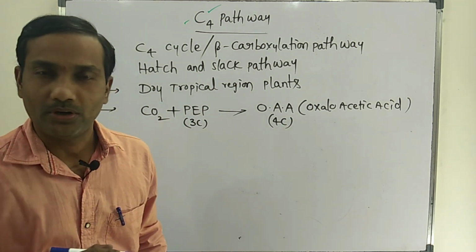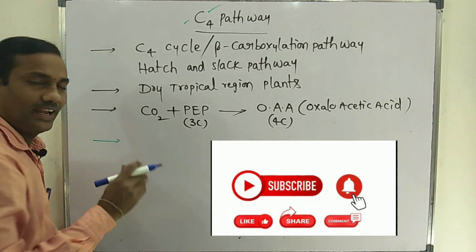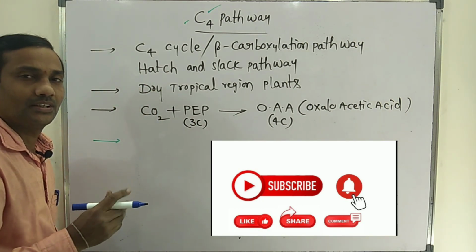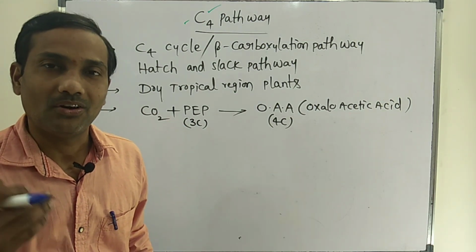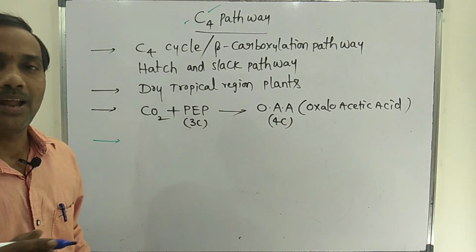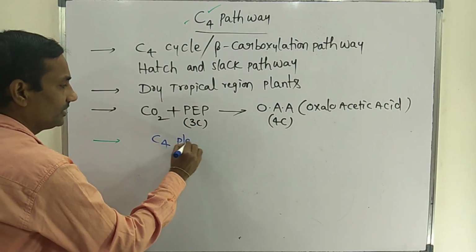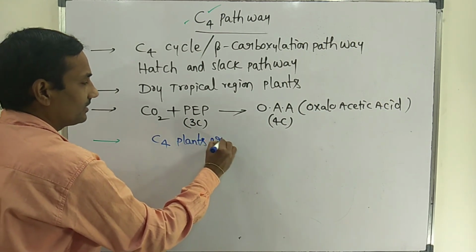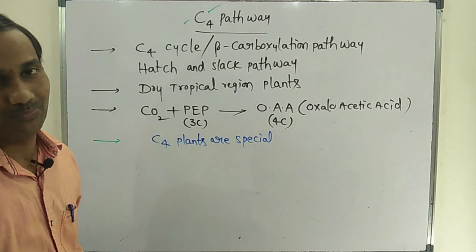Now the main important points of this C4 pathway. C4 plants have special adaptations, so they can tolerate high temperature. C4 plants are special. Why are they special? That is important.